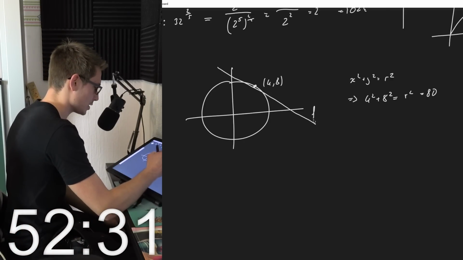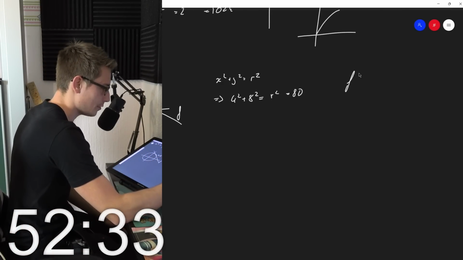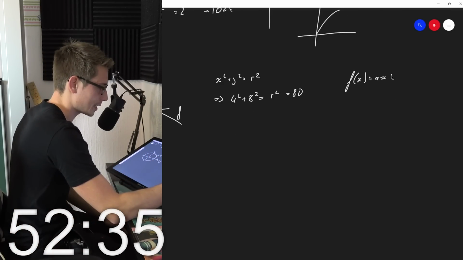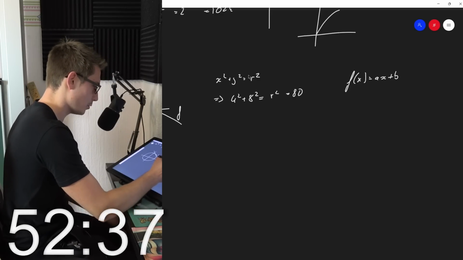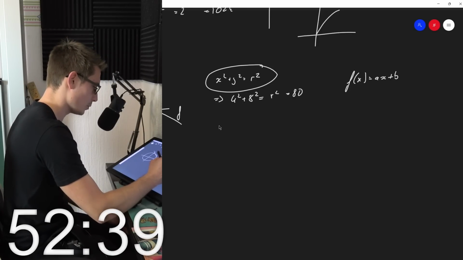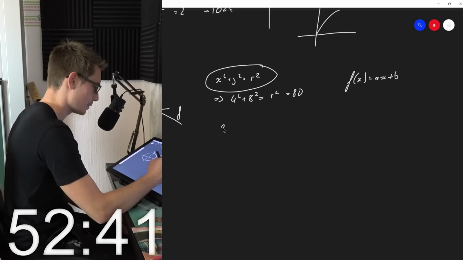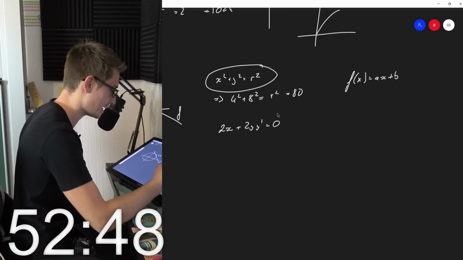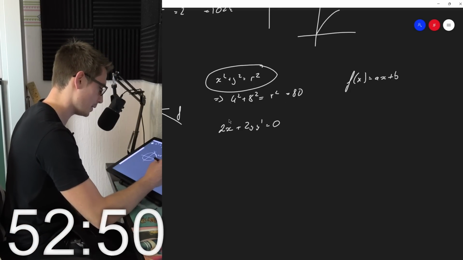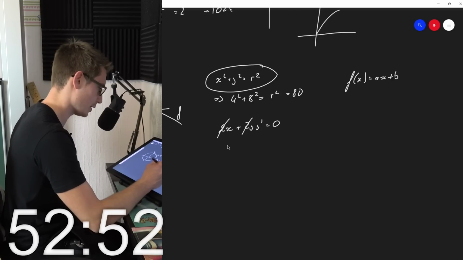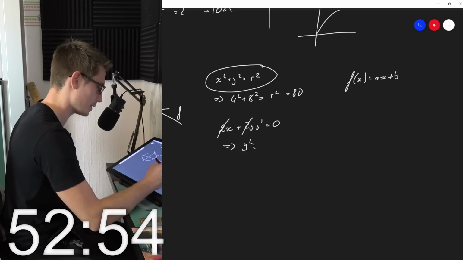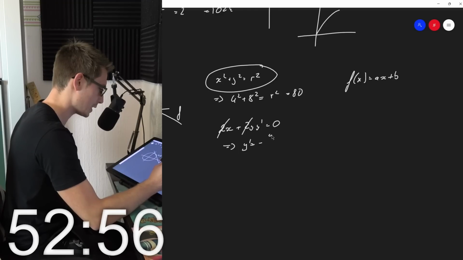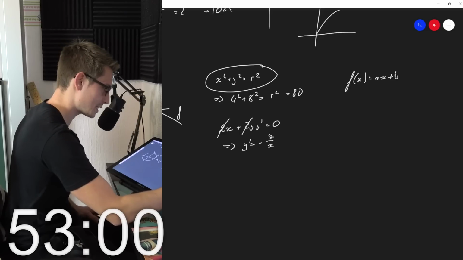Okay, so this tangent is some kind of f, where f of x is equal to ax plus b. If we differentiate the circle equation, we get 2x plus 2y y prime equals 0. The radius doesn't matter in this case. The 2 cancels out, so y prime is equal to negative x divided by y.